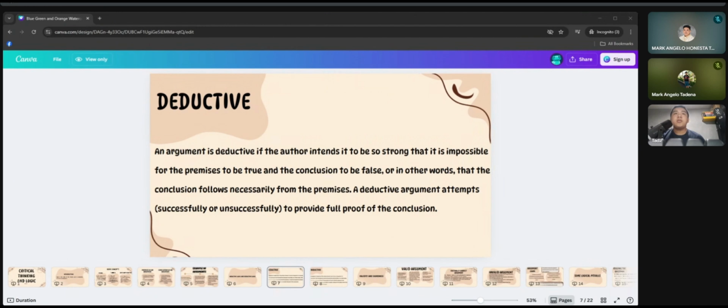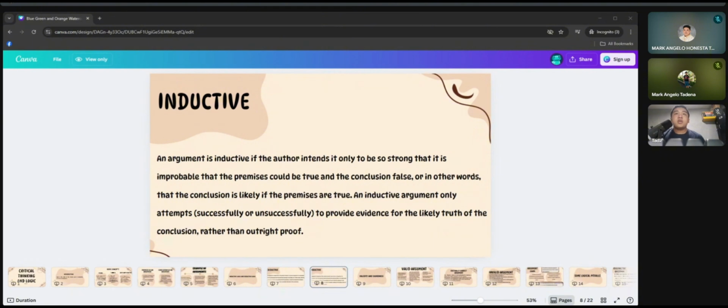So let me explain this. Premise one gives a general rule that all humans will eventually die, saying that they are mortal. And premise two identifies that Socrates is part of the group, saying that he is a human. So because Socrates fits into the category of all humans, we must accept the conclusion that Socrates is mortal. The logic is airtight. If both premises are true, there's no way the conclusion could be false. That's what makes it deductive. It's guaranteed.